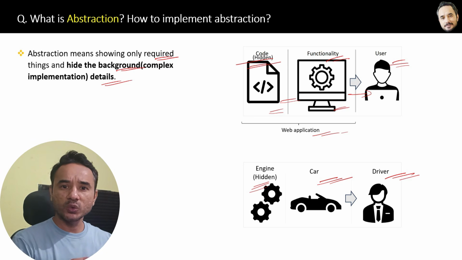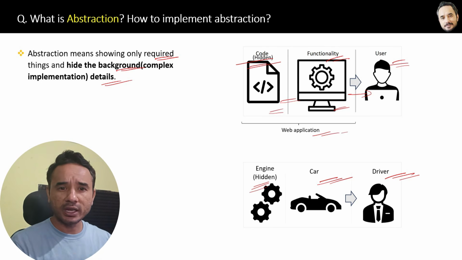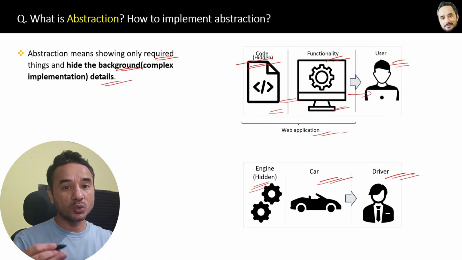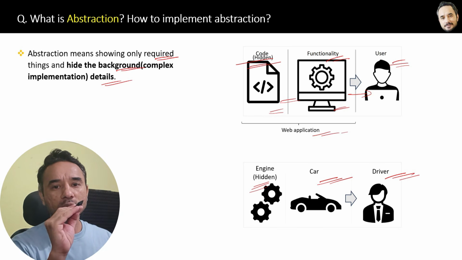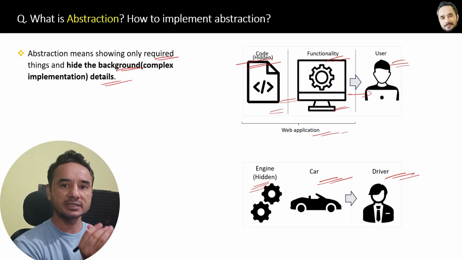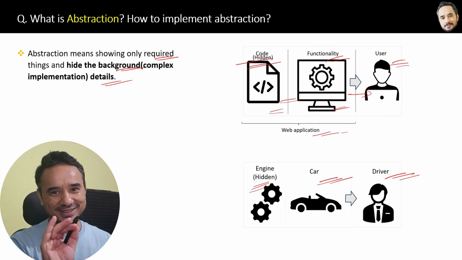A car driver does not need to know the complex working of the engine just to drive the car. So that is the benefit of abstraction. It makes things simple for the end user or for anyone. Now listen carefully. The ultimate benefit of abstraction is, by hiding complex implementation, abstraction makes things simpler for end users. That's it. Abstraction is a concept.